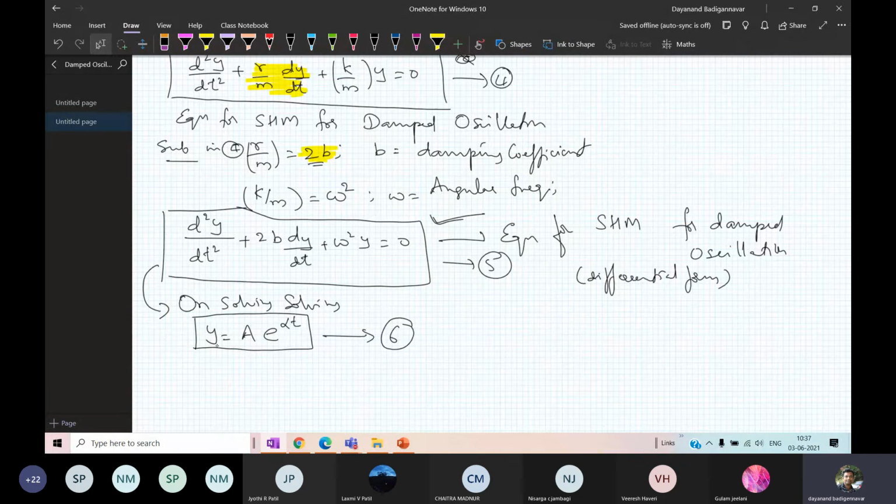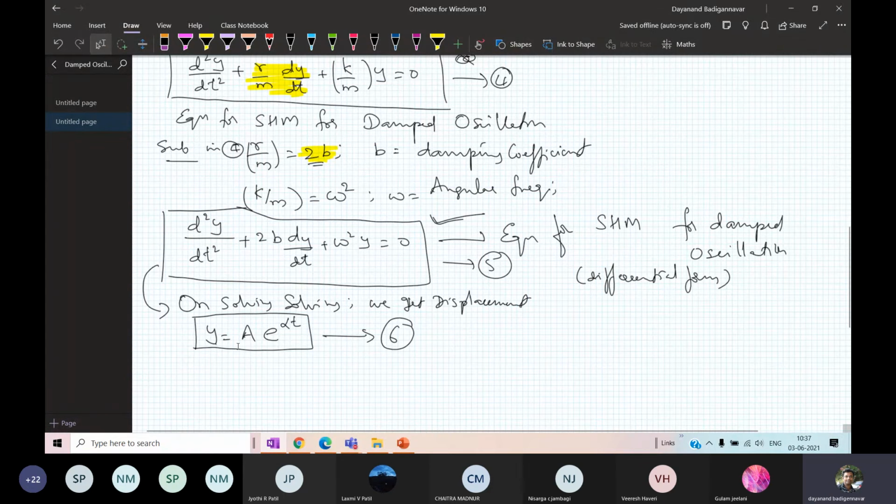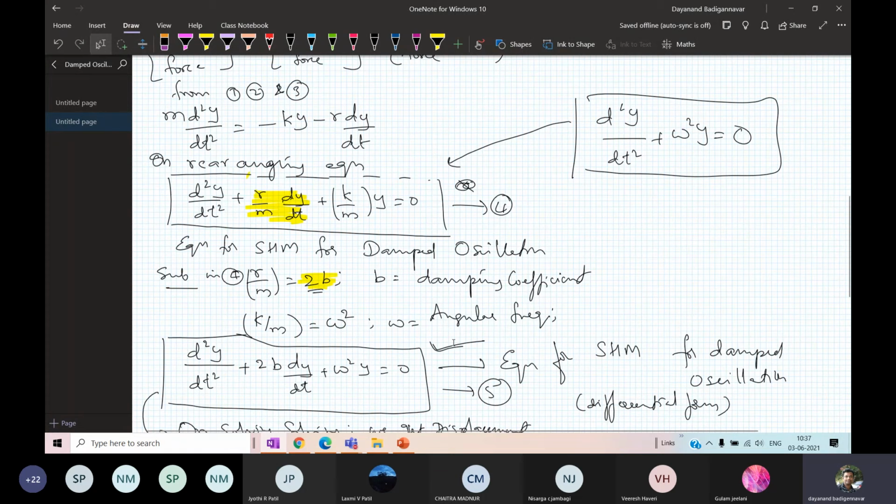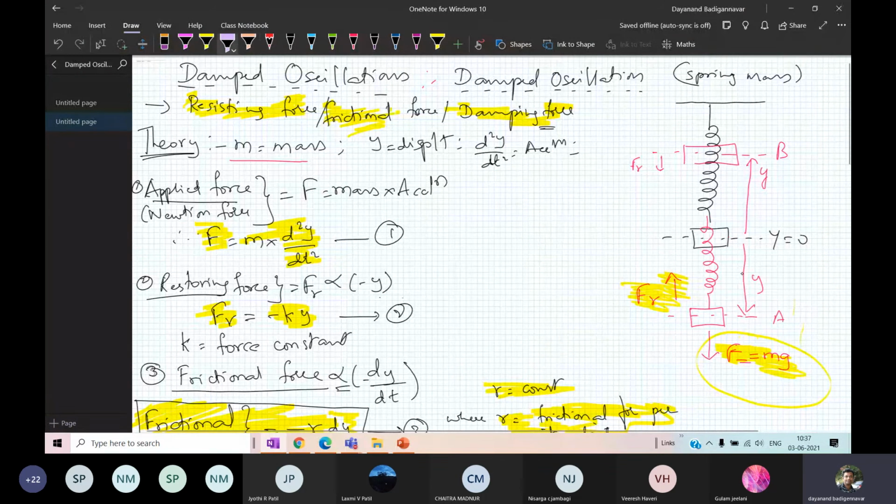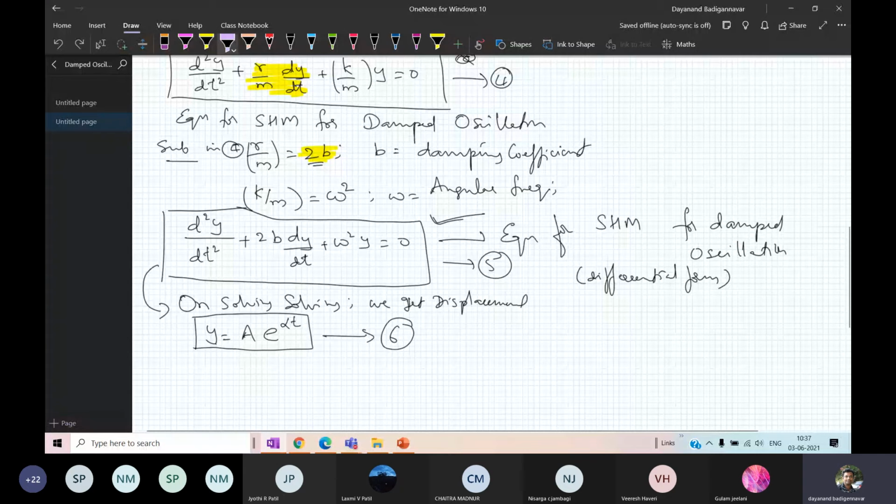On solution, what is this y? Y is the displacement. What do we get? We get the displacement in a damped medium. What is the equation? Y is equal to a into e raised to alpha t. So whatever displacement is taking place here, this displacement is given by equation number 6.